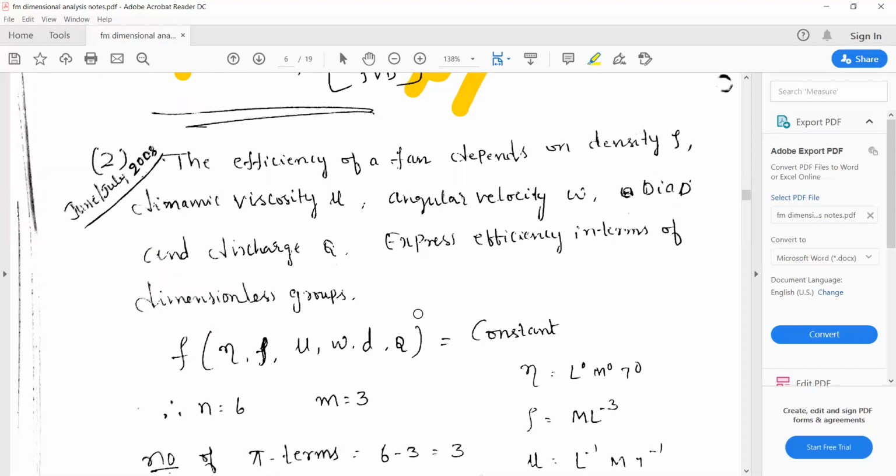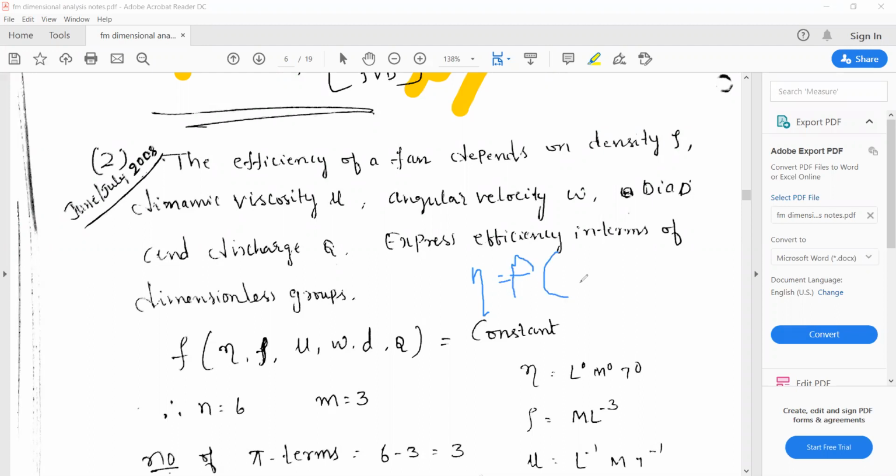So I think we can discuss one more problem. The efficiency of a fan depends on density. So efficiency is denoted by eta. Here, efficiency is a dependent variable.